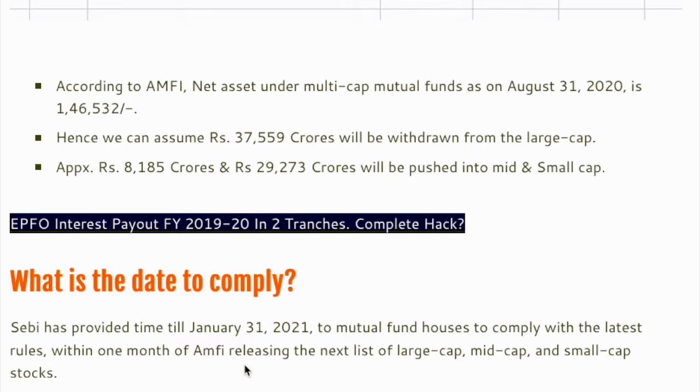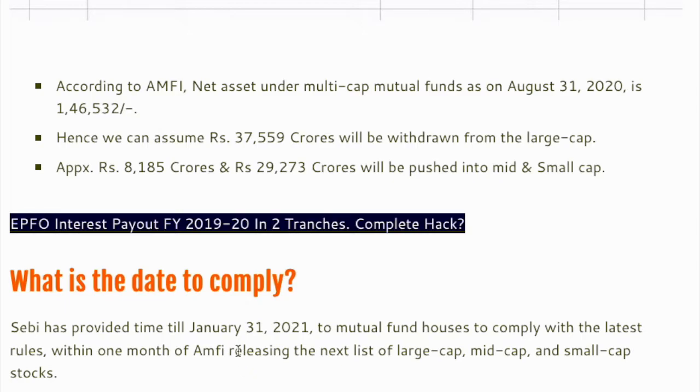So should we assume that it is going to happen? I mean, will the selling in large cap come now, or will large cap collapse with this 37,000 crores? We are seeing the sell off. For that, we need to find out the answers. I mean, there is no straightforward answer.